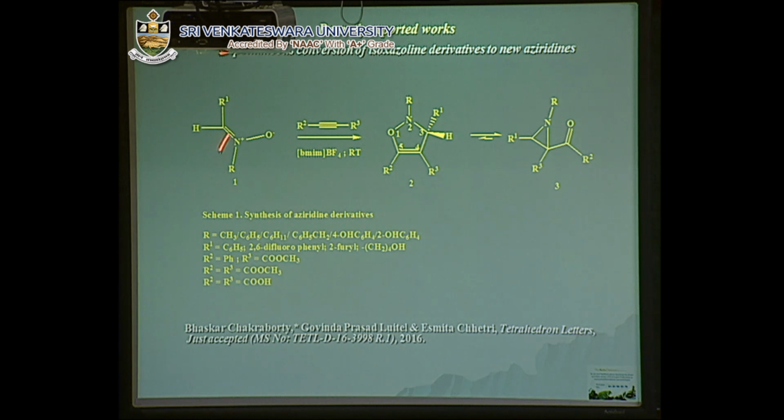Some of the recently important reactions which we have done: amino nitrone with alkenes, we have prepared isoxazolidine derivatives. Then we have prepared them for the preparation of new peptides. These are very important peptides with fundamental applications in biological activities. We have recently reported various kinds of isoxazolidine and isoxazoline derivatives, and finally, on microwave irradiation, we have converted them into aziridine derivatives.